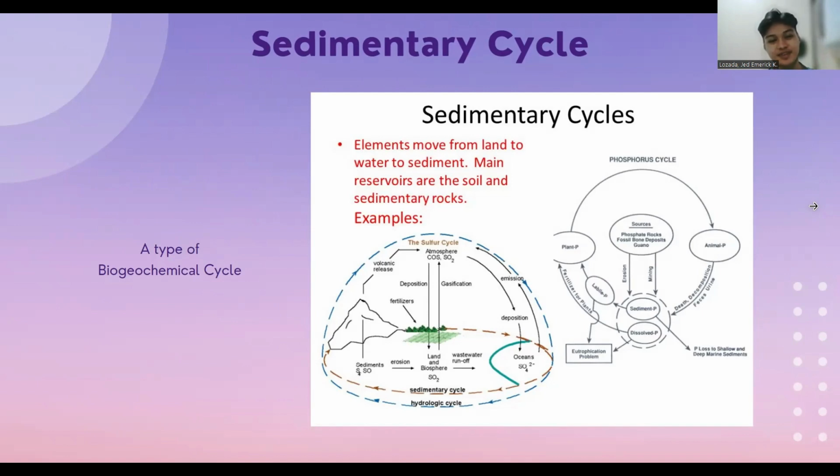Sedimentary cycle is defined as the weathering of existing rock. The weathering is caused by the erosion of minerals, their transit and deposition, and finally burial. An example of a sedimentary cycle is the phosphorus cycle. It is a cycle which comprises the weathering of an existing rock, followed by the erosion of minerals, their transport and deposition, then burial.